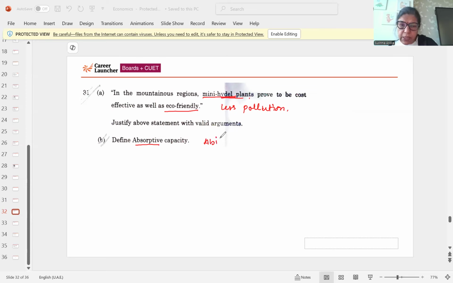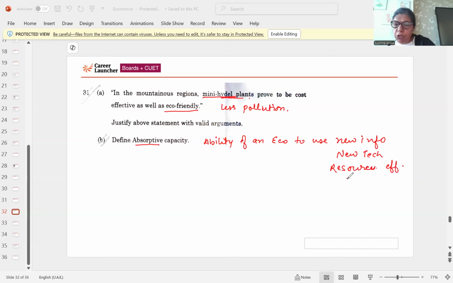Absorptive capacity is the ability of an economy to use new information, new technology, and use resources effectively for production purposes.